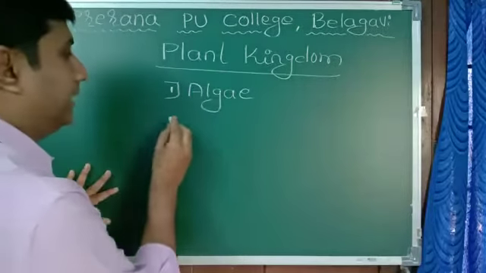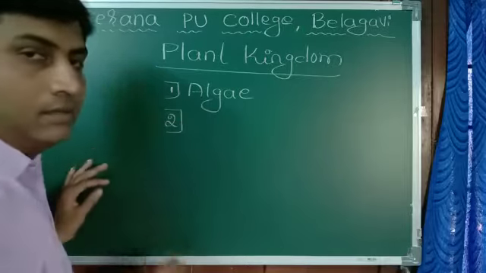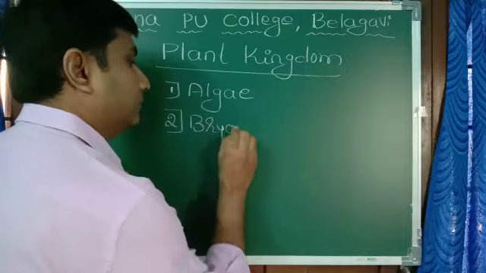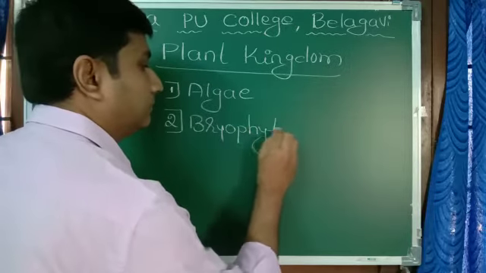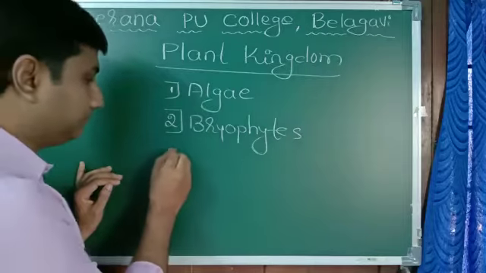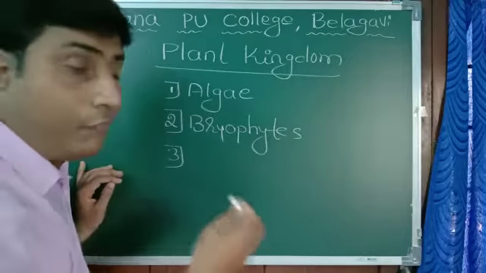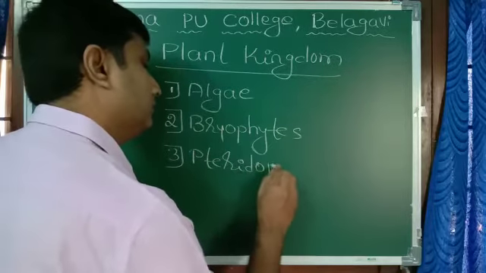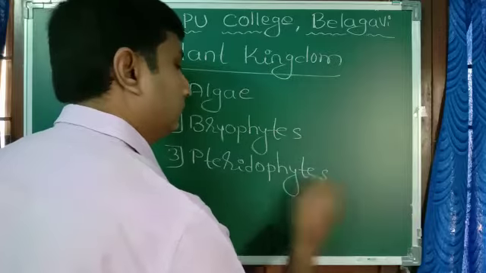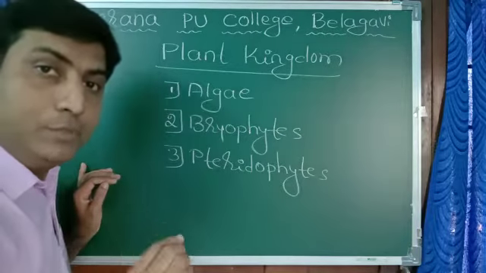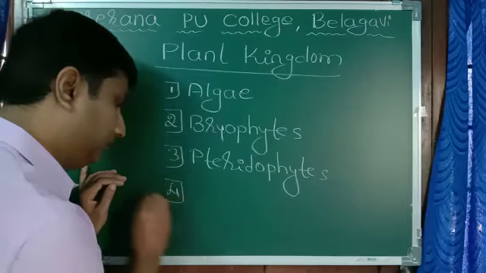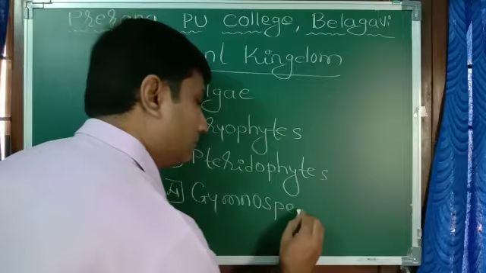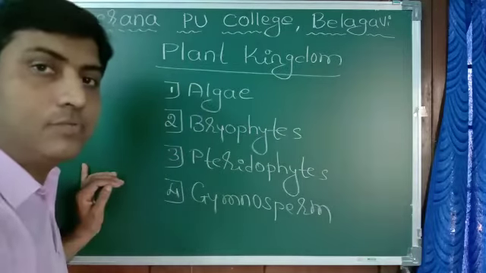This is multicellular algae, bryophytes, pteridophytes, the fourth one gymnosperm, and the last one angiosperm.